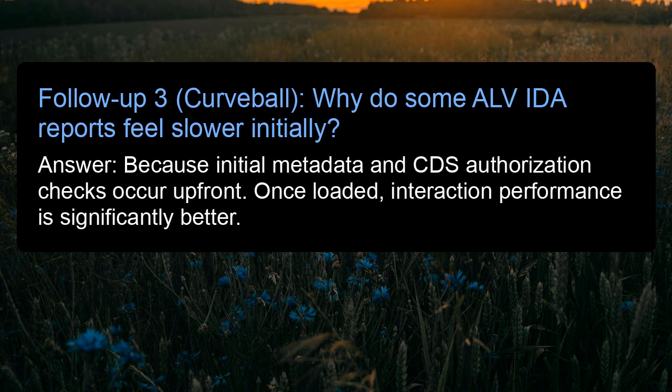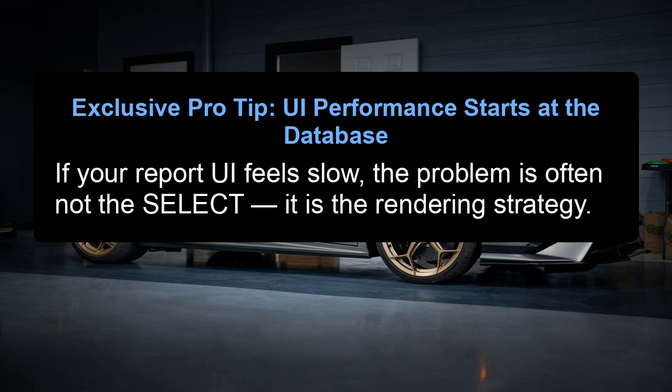Follow-up 3. Curveball. Why do some ALV-IDA reports feel slower initially? Answer: because initial metadata and CDS authorization checks occur upfront. Once loaded, interaction performance is significantly better. Exclusive pro tip. UI performance starts at the database. If your report UI feels slow, the problem is often not the select. It is the rendering strategy.